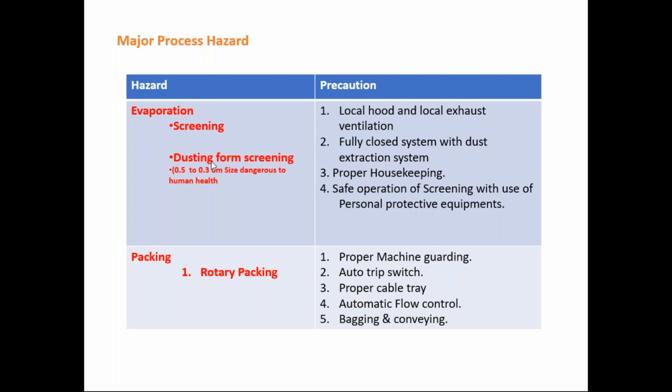is passed through that particular mesh size, through that particular square inch of that square, then it is called an undersized particle. If it is not going to pass, or it is not possible to pass that mesh, then it is called oversized particles. So while screening those particles, some dust can be created, and that dust may be toxic or hazardous, and it is not good for your health.